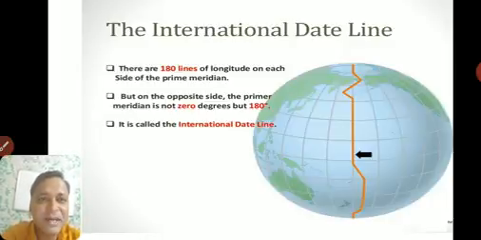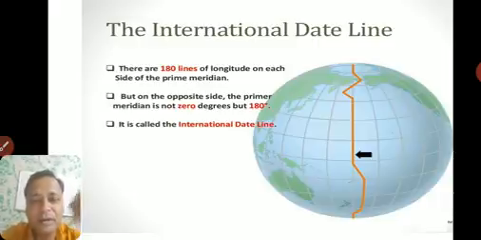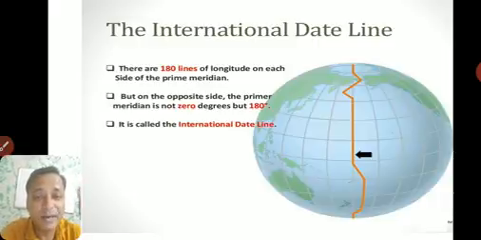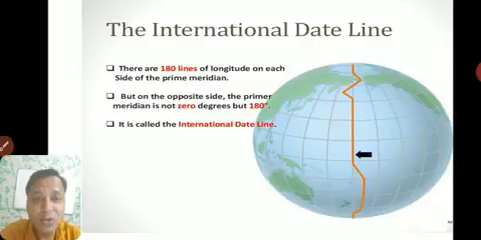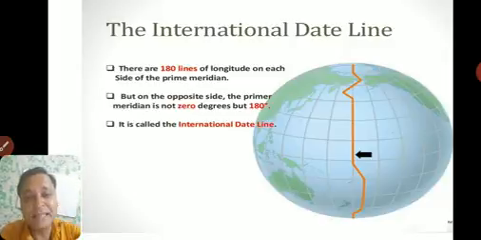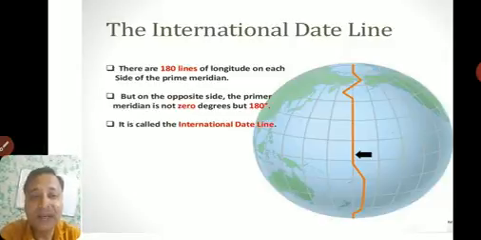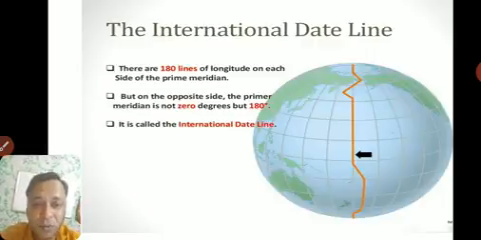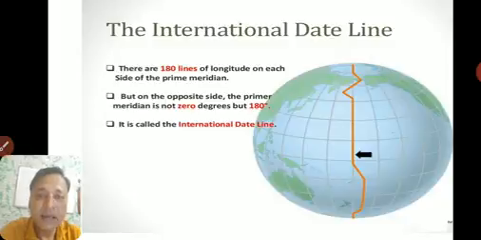Clear? So there are total 180 lines, not 181. We have 181 latitudes, but in longitudes we have only 180 longitudes in total. Now if you see, if this side is the prime meridian, on the other side, the back side, it will be the international date line. What is the international date line? It is a line which every country follows for their date. Every country will have the same date.